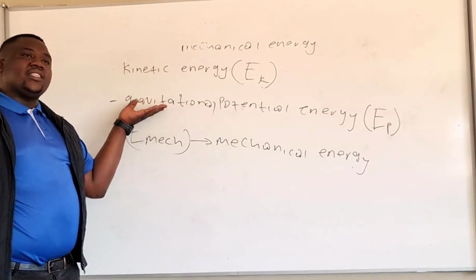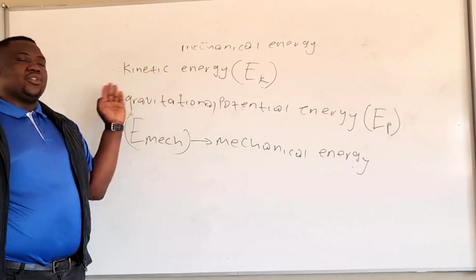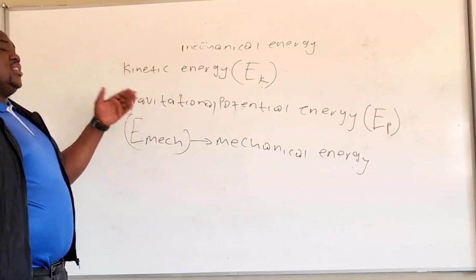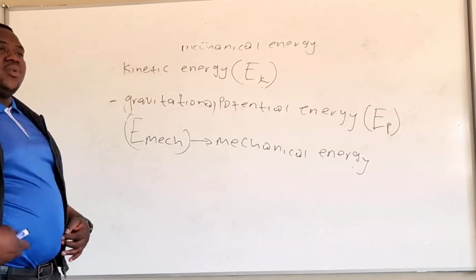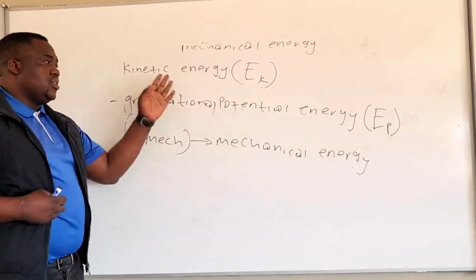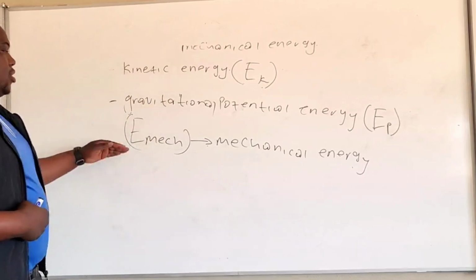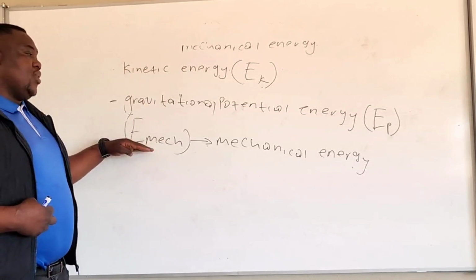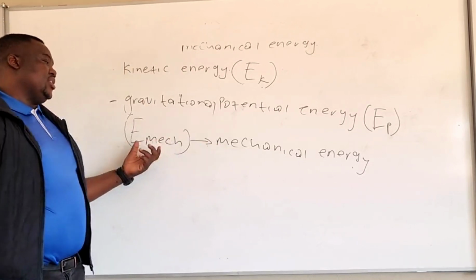I told you that the work done by gravitational force, one can just calculate the gravitational potential energy, and that will be equal to the work done by the gravitational force. So we use Emec to represent mechanical energy.